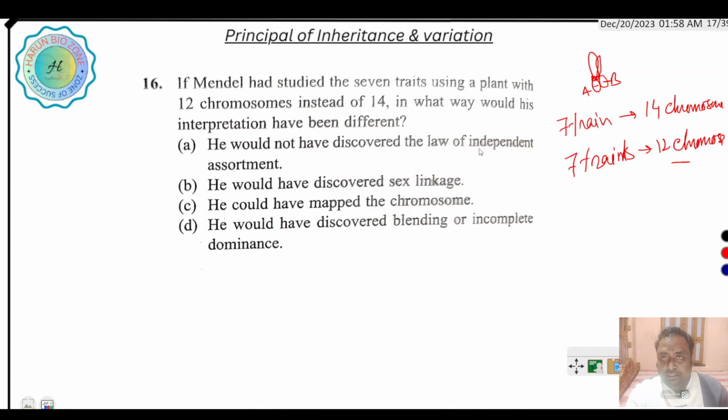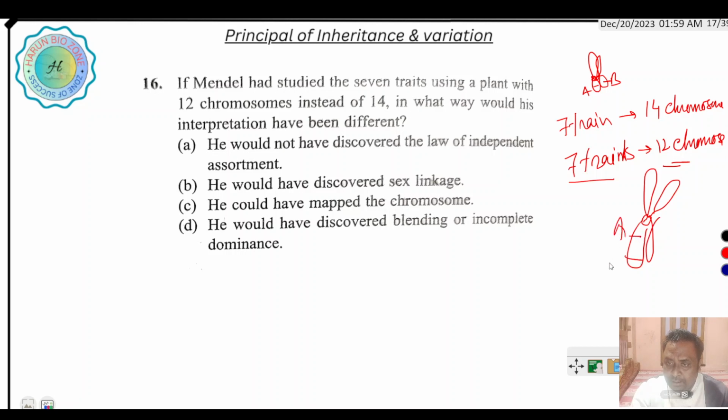Definitely, if 7 traits are present on 12 chromosomes, it means some traits are present on more than one chromosome; two or more traits are present on a single chromosome.